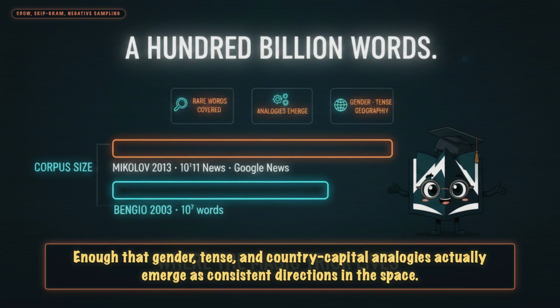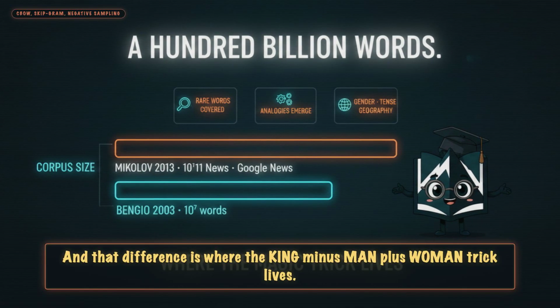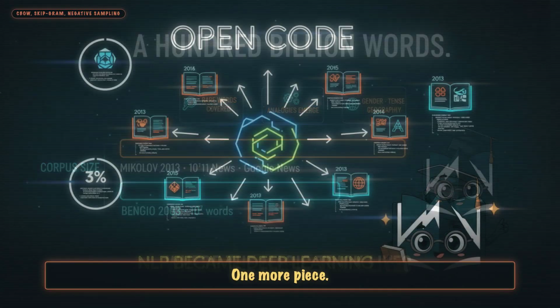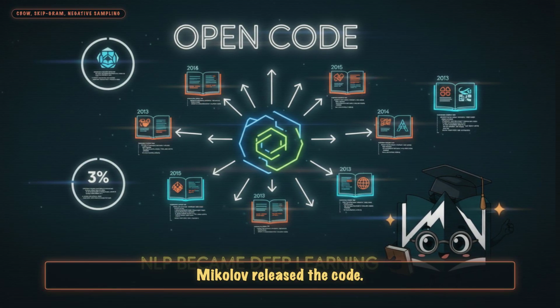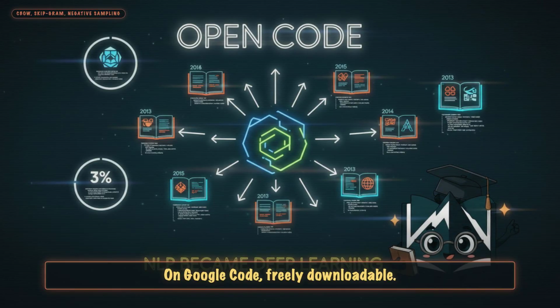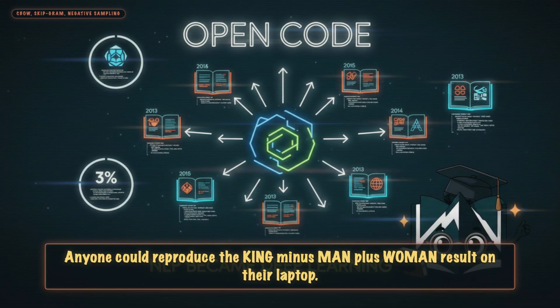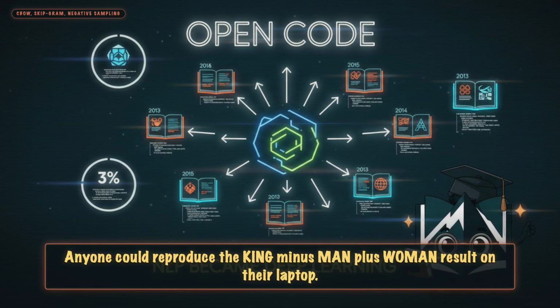Bengio couldn't scale up. Mikolov could. And that difference is where the king minus man plus woman trick lives. One more piece. Mikolov released the code. On Google Code, freely downloadable. That mattered enormously. Anyone could reproduce the king minus man plus woman result on their laptop.